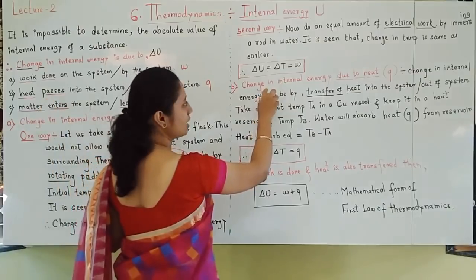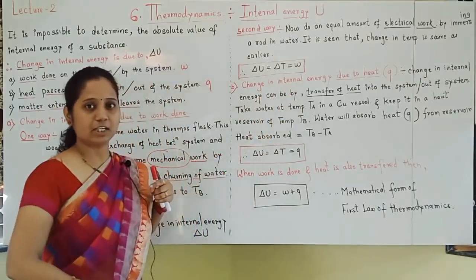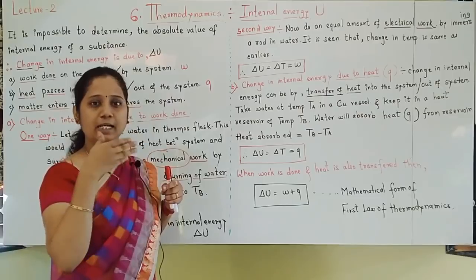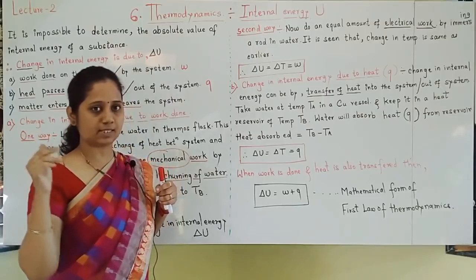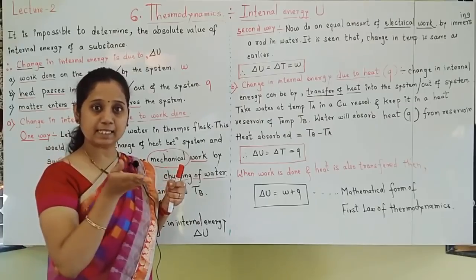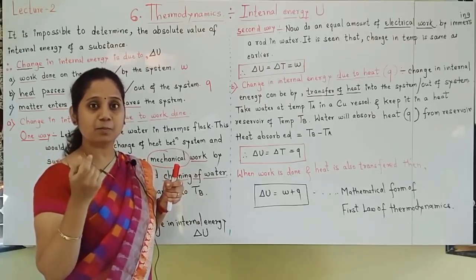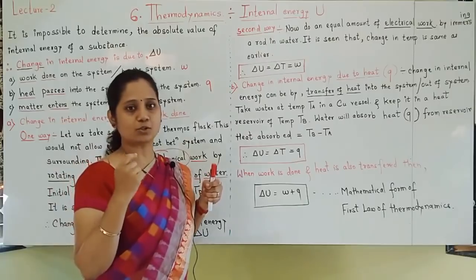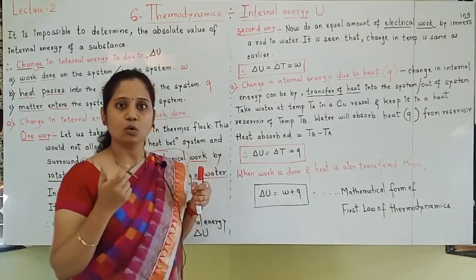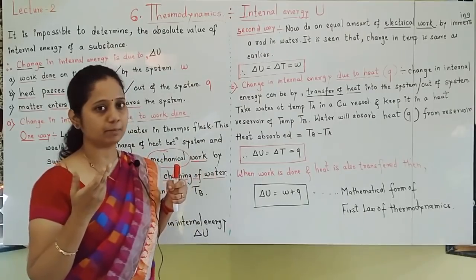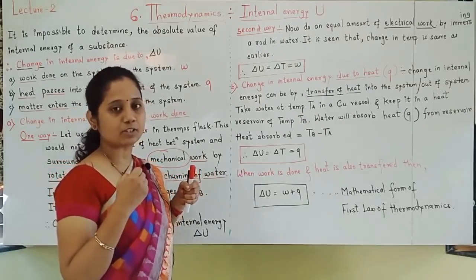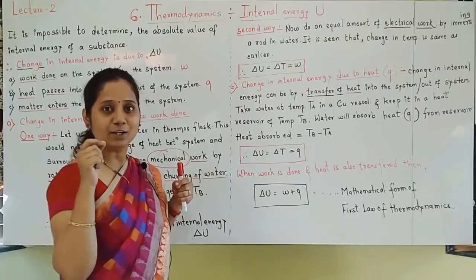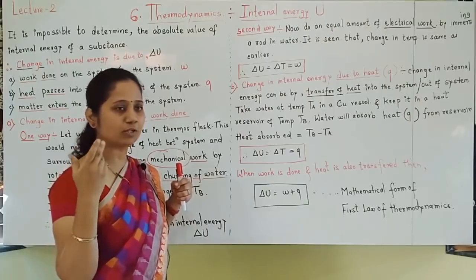What is that? Heat passes. Change in internal energy due to heat. Either heat enters inside or heat goes out of the system. For heat passing inside or outside, walls must be thermally conducting walls. Remember students, you should call these thermally conducting walls. All metals are good conductors. Out of that, copper is the best. That's why inside electrical wires you can see copper wires, because it is a very good conductor of heat.